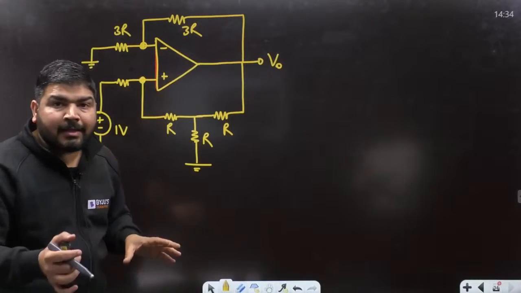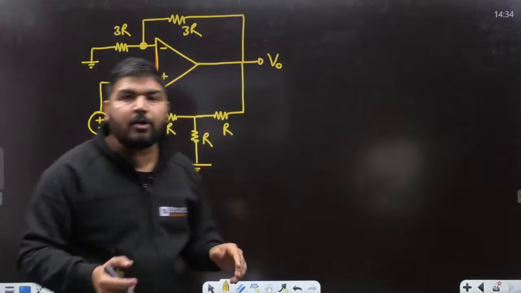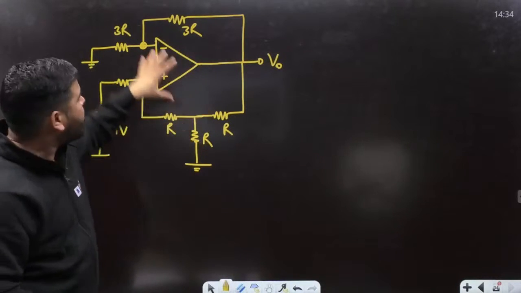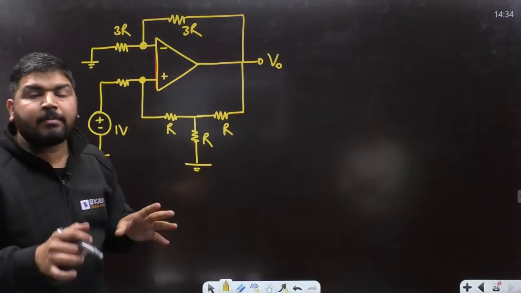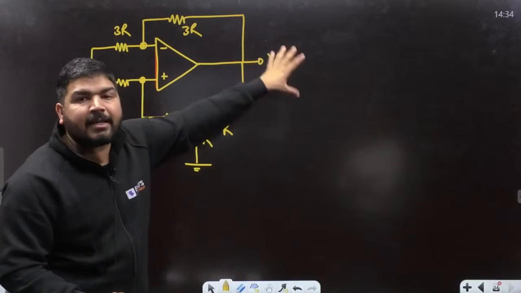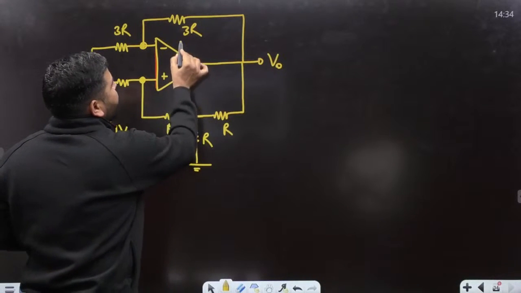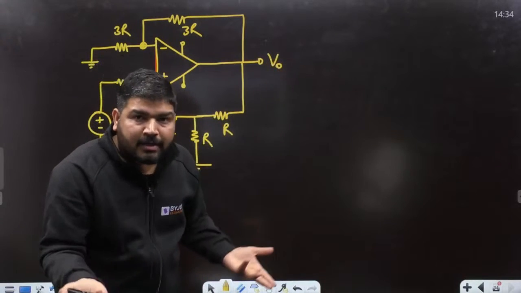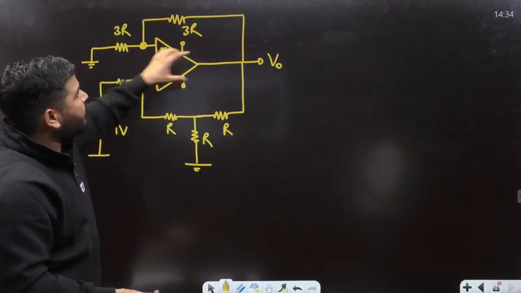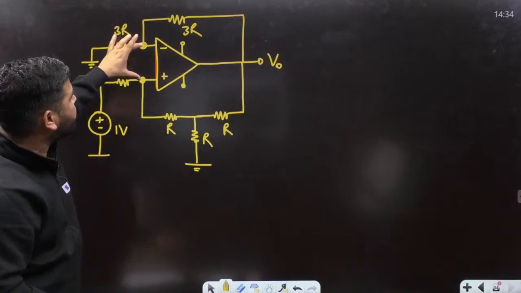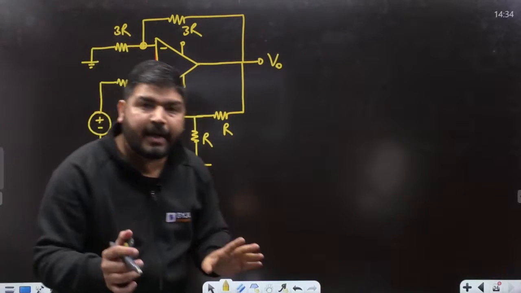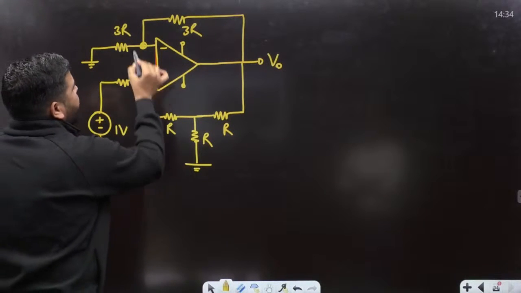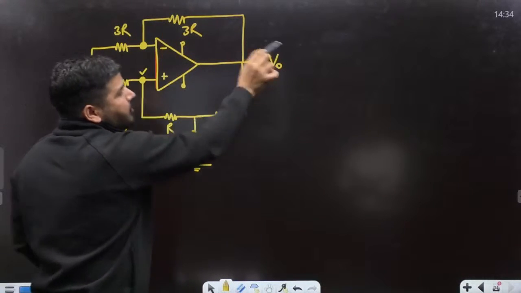Generally, students think that if the positive feedback is there, then the op-amp will always be saturated. It will not be like this, because it is not only positive; there is also a negative feedback. I'm assuming that the output is not saturated because the saturation level is not given to you. If the saturation level is not given, you can assume that the output is not saturated, and then this point and this point have the same voltage. So it's a virtual short concept you have to apply. Once you get this voltage, you can easily calculate the output voltage.